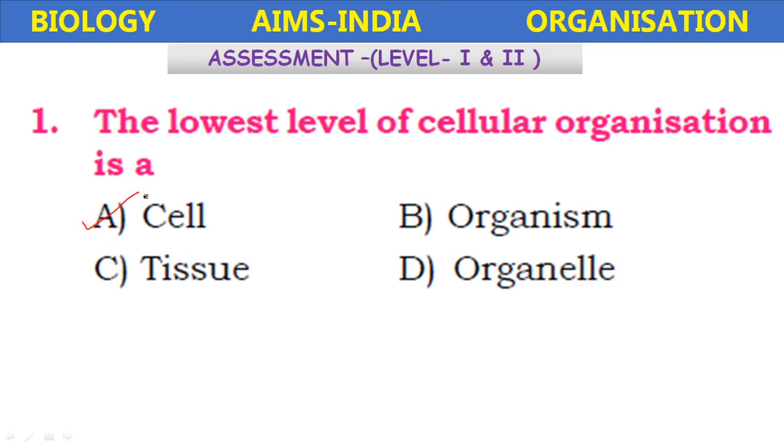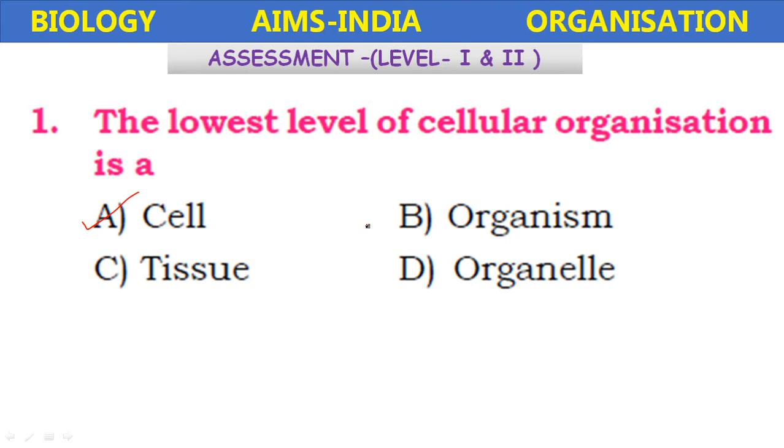Cell. Okay, cells combine to form the tissues, tissues combine to form the organs, organs combine to form organisms. There is one sequence you have to remember. First atoms combine to form the molecules, combine to form the macromolecules, combine to form protoplasm, combine to form the cell.